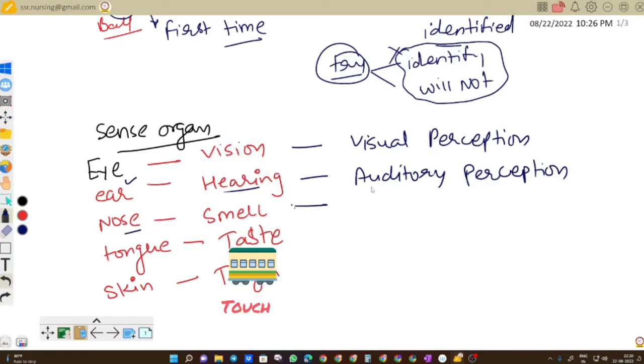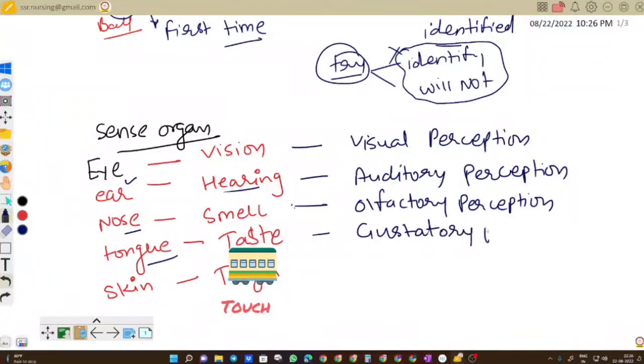The function performed by the nose is known as olfactory perception. The function performed by the tongue, that is taste, is known as gustatory perception. And the function performed by the skin, that is touch, is known as tactile perception.